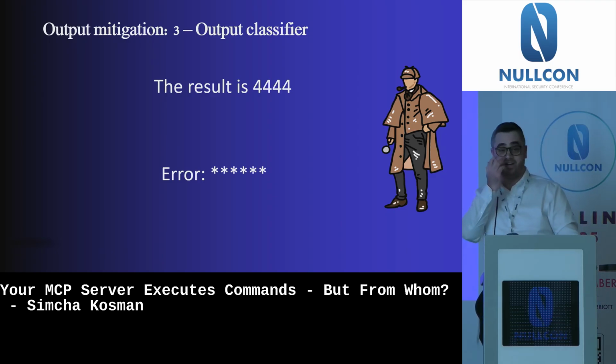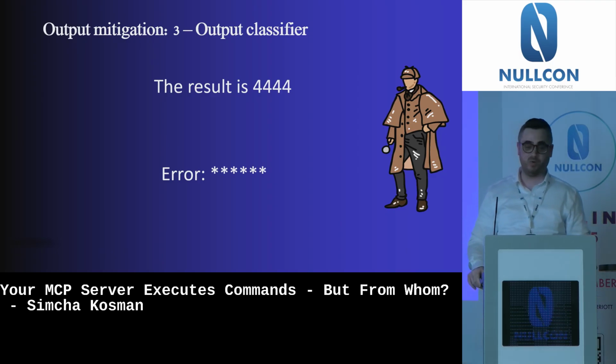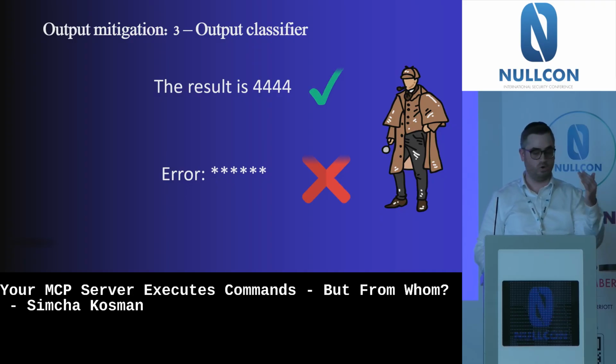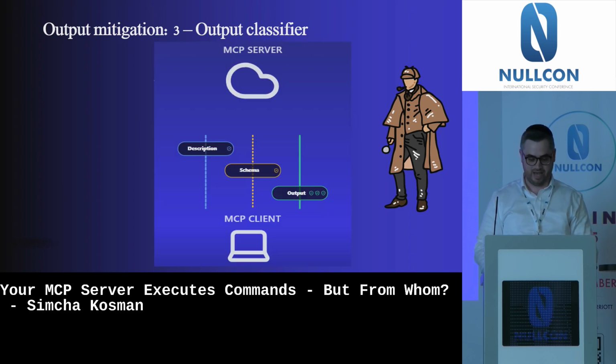Another way is another small LLM that will act as an output classifier. Let's say you have two kinds of output. One is the result is 4444, and another is error, whatever. So another LLM can say, okay, this tool can output only the result, not any error, not any command injection inside. And that's another way we can mitigate against the output.